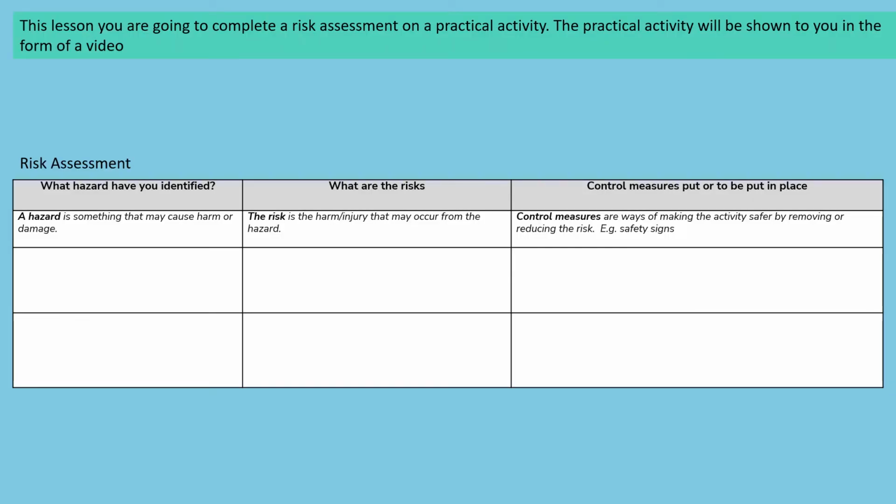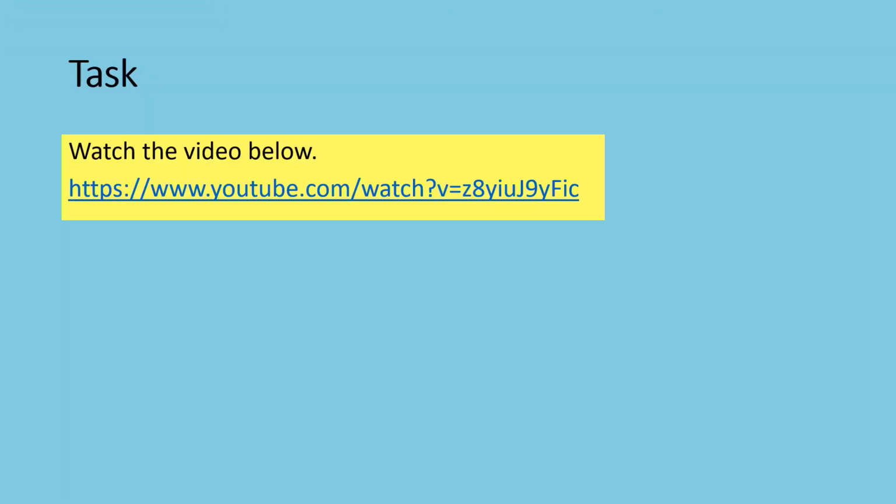So this lesson, we're going to complete a risk assessment on a practical activity, and the practical activity will be shown to you in the form of a video. And the sheet you're going to complete looks something a little bit like this. So watch the YouTube video link below. It's also in the description of this YouTube video if you're watching it on YouTube. Pause this video and then come back once you've completed it.